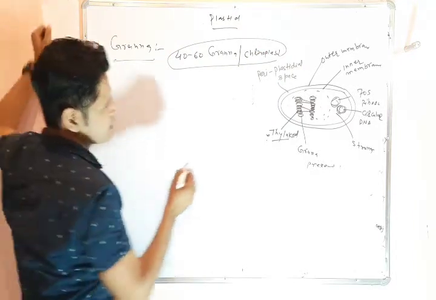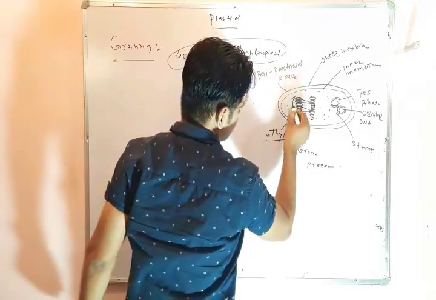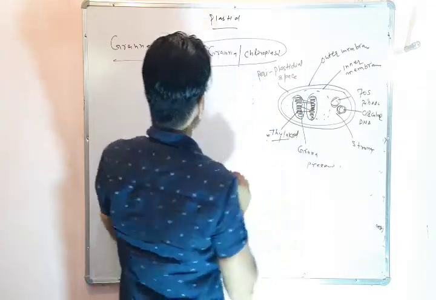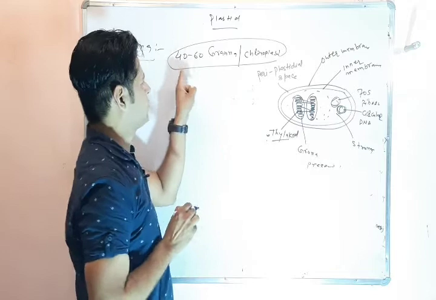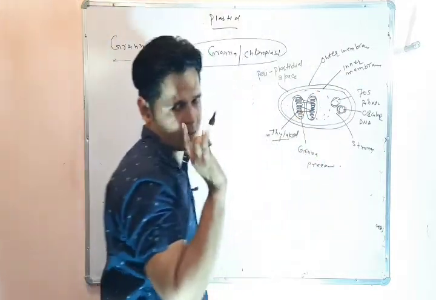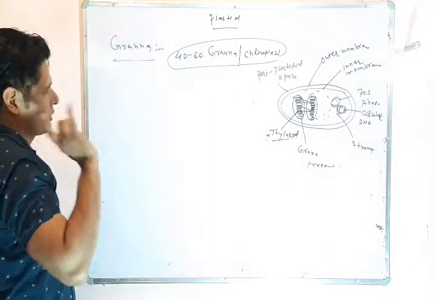This is one grana, this is another grana, and 40 to 60 grana are present in one chloroplast. Okay, I think you got it.